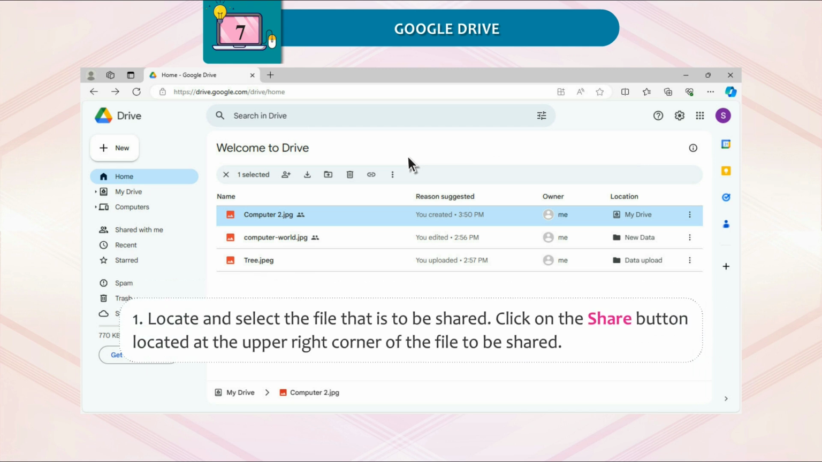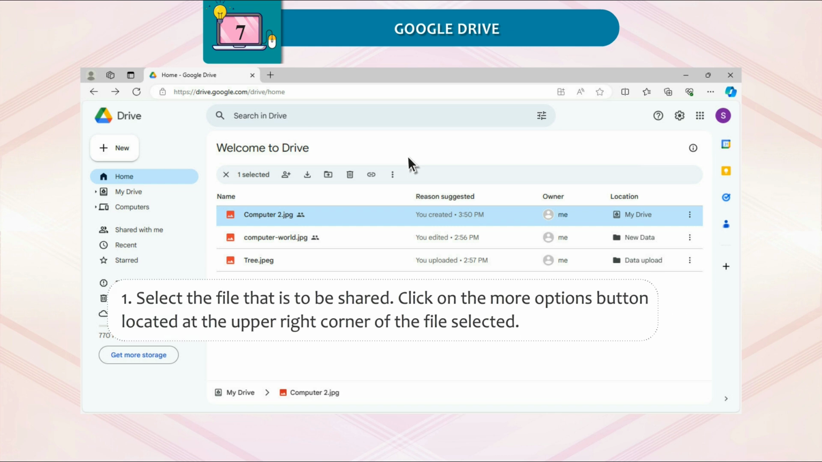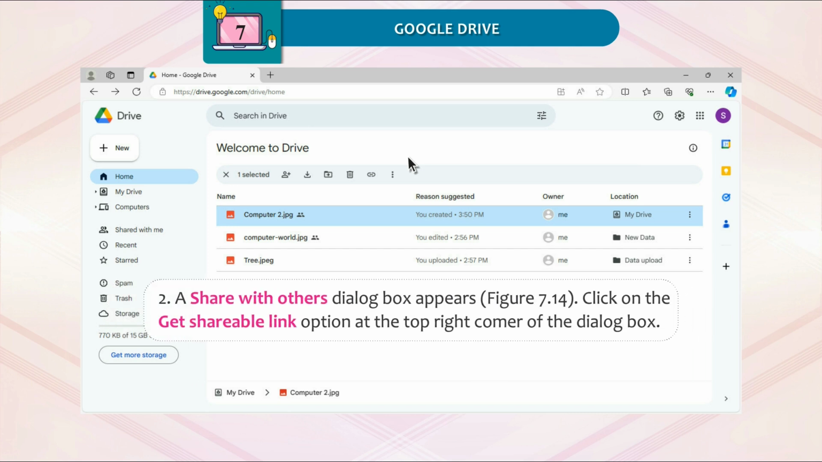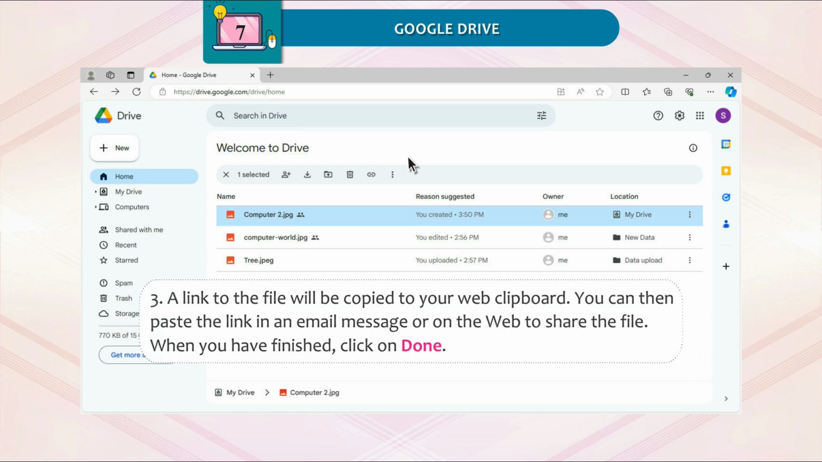1. Locate and select the file that is to be shared. Click on the Share button located at the upper right corner of the file to be shared. 2. A Share with Others dialog box appears. Refer to Figure 7.14. Click on the Get Shareable Link option at the top right corner of the dialog box. 3. A link to the file will be copied to your web clipboard. You can then paste the link in an email message or on the web to share the file. When you have finished, click on Done.